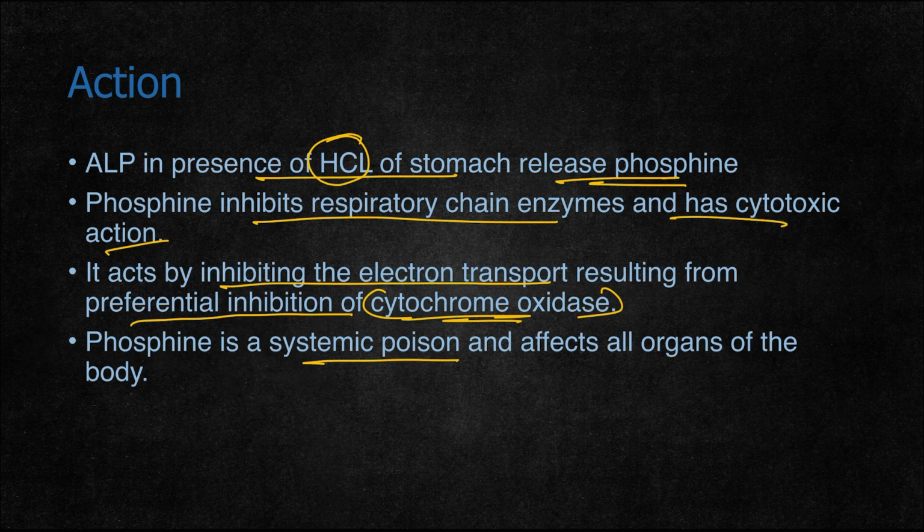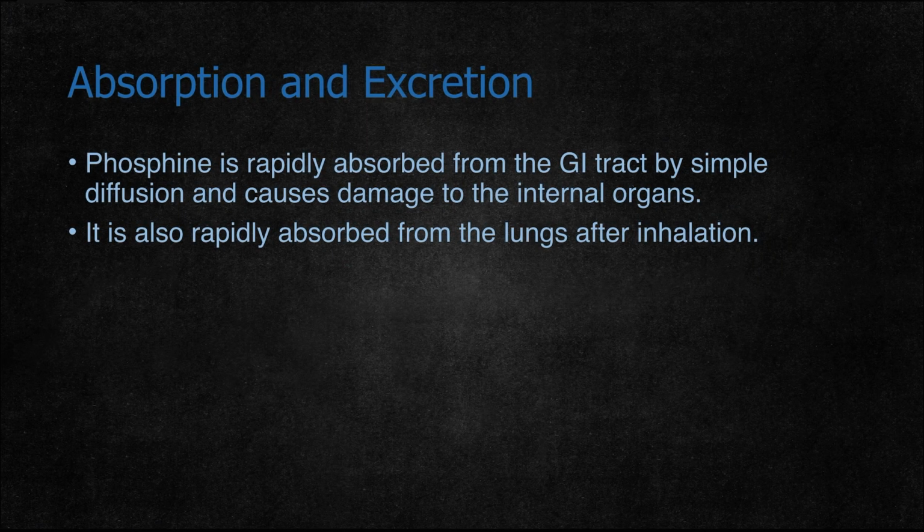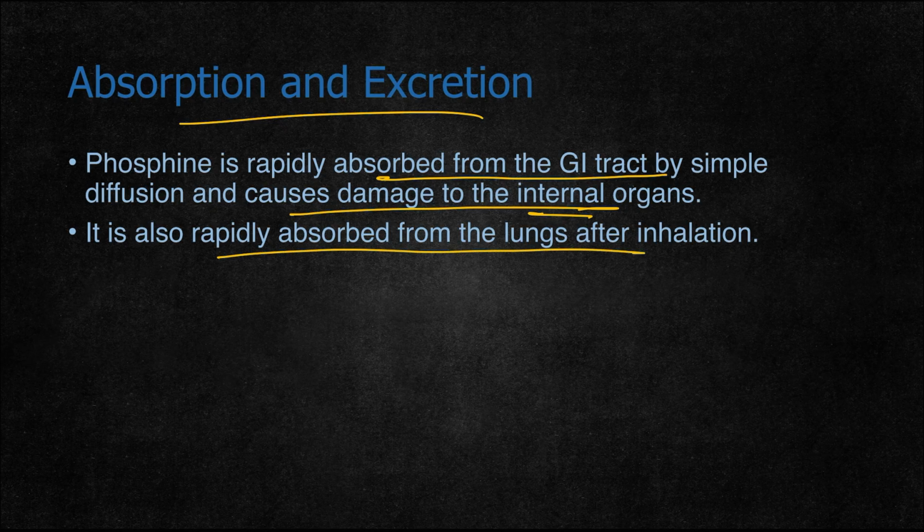Phosphine is a systemic poison and affects all organs of the body. It can be absorbed from the stomach or by inhalation, and since it is systemic, it can affect all the organs and cause cell death in all tissues. Coming to absorption, phosphine is rapidly absorbed from the GI tract by simple diffusion and causes damage to internal organs. It is also rapidly absorbed from the lungs after inhalation. So it can be absorbed either by the stomach or by the lungs.